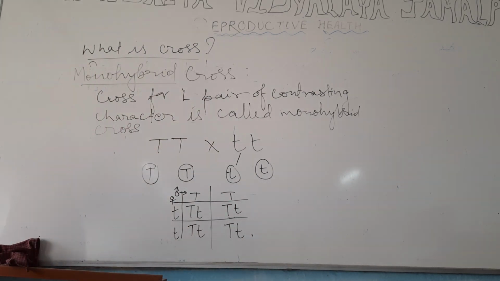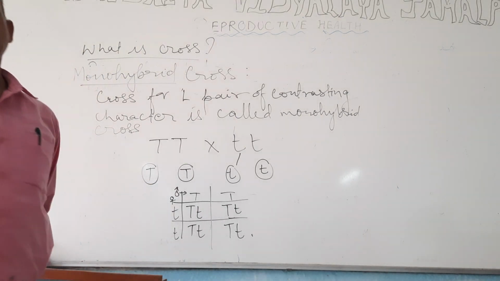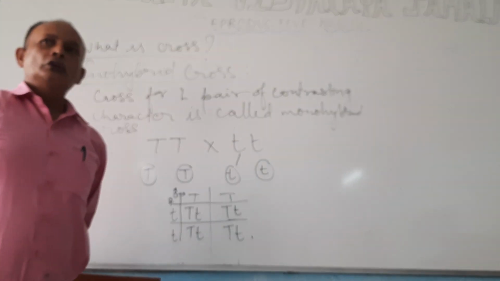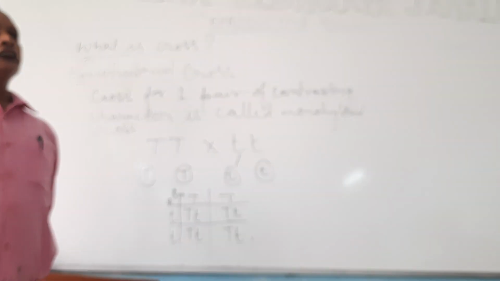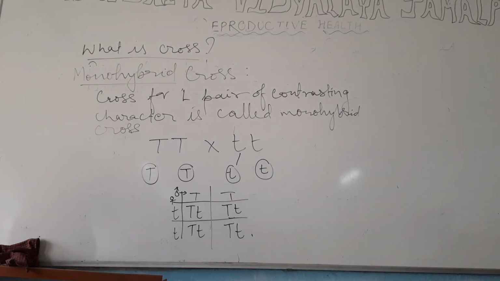So F1 progeny is what? All dominant. And this is the law of dominance. When we start with a pure line, then in F1 progeny only dominant character is expressed, whereas the other character is masked, and this is called the law of dominance. In other words, we can say that in heterozygous condition, only the dominant character is able to express itself, whereas the recessive character is masked.